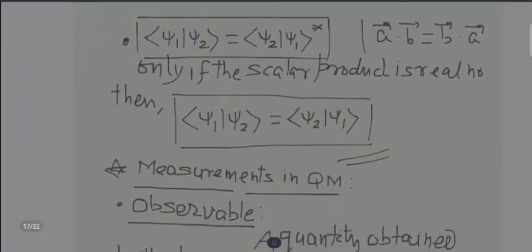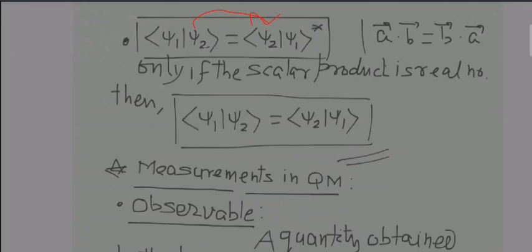So clearly from here it is very clear that these two will be the complex conjugate of each other. Now you must tell me why these two will be equal, because you have basically interchanged the psi 1 psi 2 symbol, right?